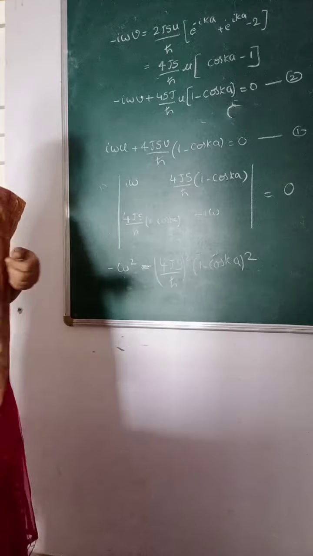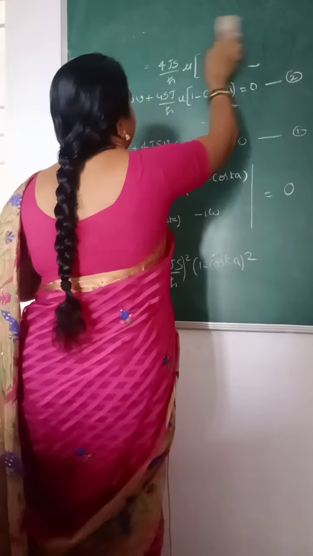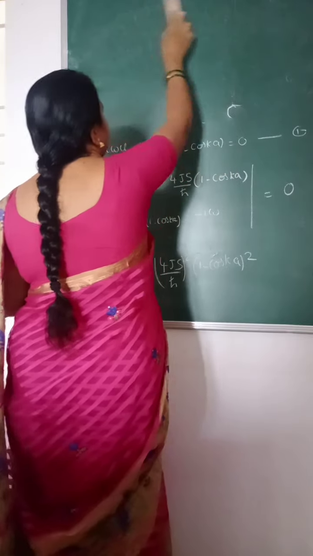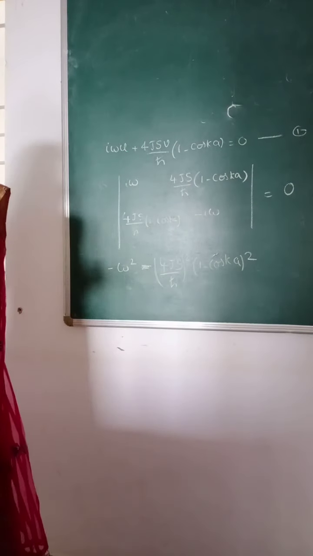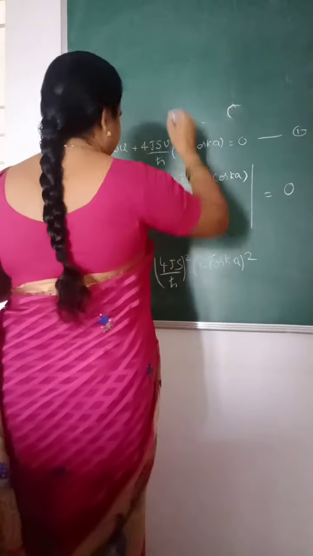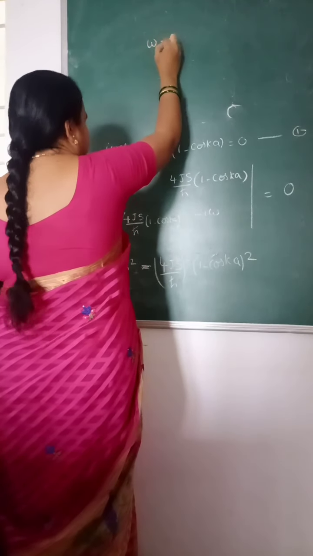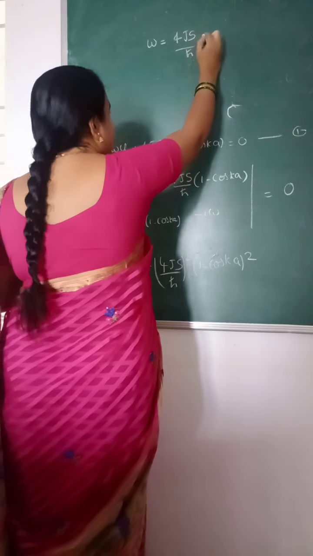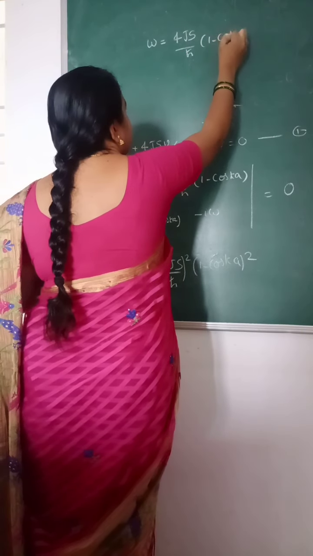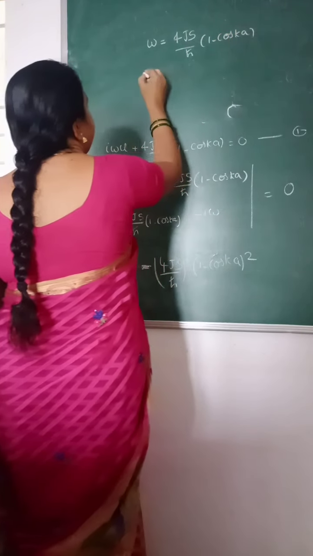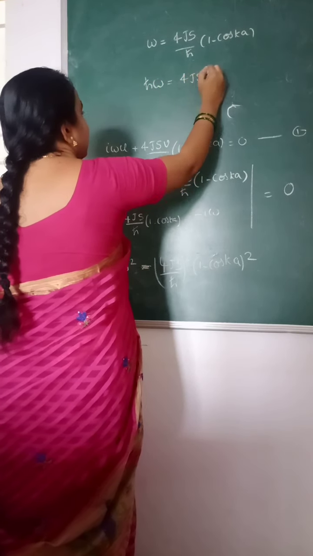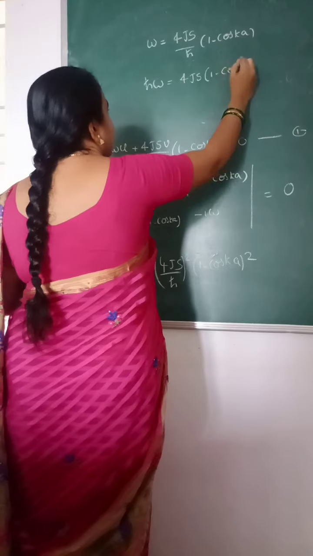Then the value of omega, omega being the angular frequency of that oscillatory electron, is omega equal to 4Js by h cross, (1 minus cos ka). Then h cross omega is equal to 4Js (1 minus cos ka).